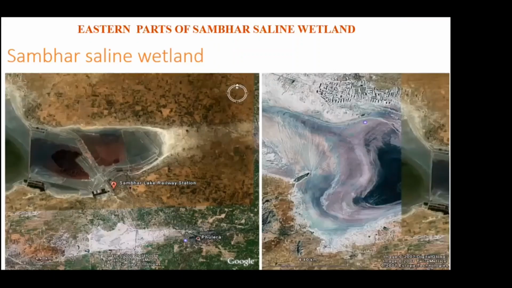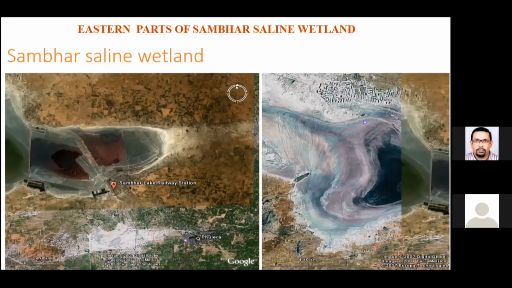Very famous Sambar Lake, which has become a tourist destination nowadays. It's a Ramsar site also, but a lot of salt is actually extracted from these features, and salt has been produced from Sambar for more than 1,000 years now, and the salt content is not getting reduced. So there were a number of controversies and theories on the origin of salt, how salinity is still continuing despite so much excavation and mining from this.